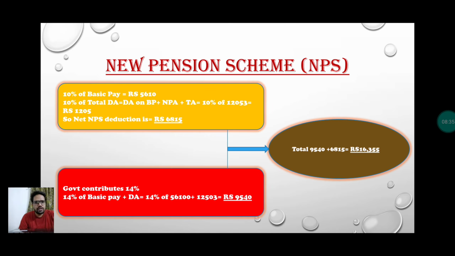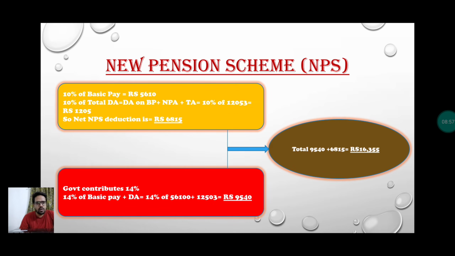One more thing we're going to discuss is the new pension scheme. In this, some amount will be deducted from your salary, and around 14% is contributed by the government. Both amounts will be added, and the whole amount will be added to your new pension scheme per month.